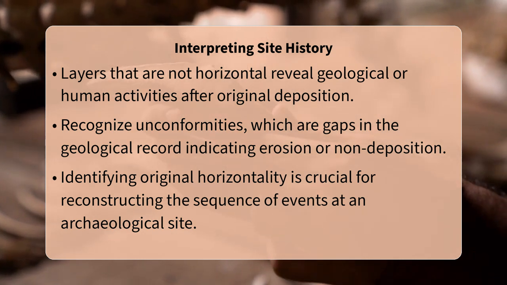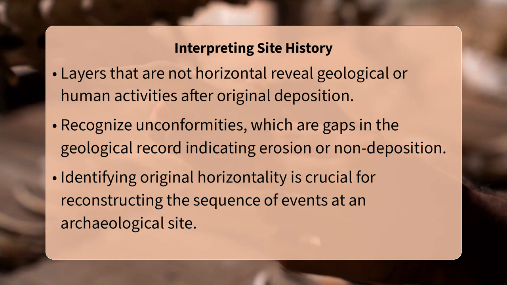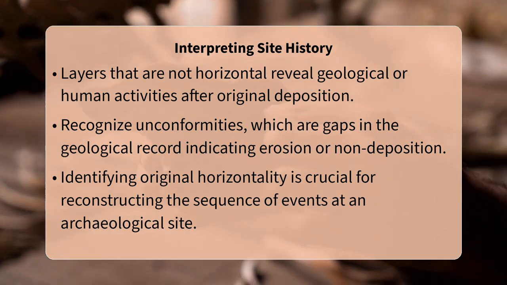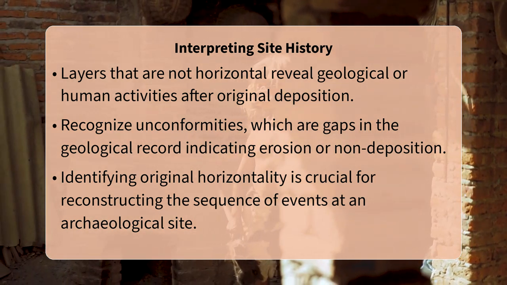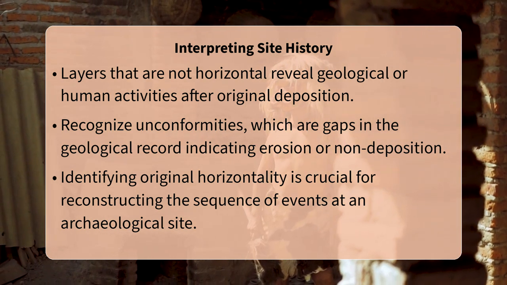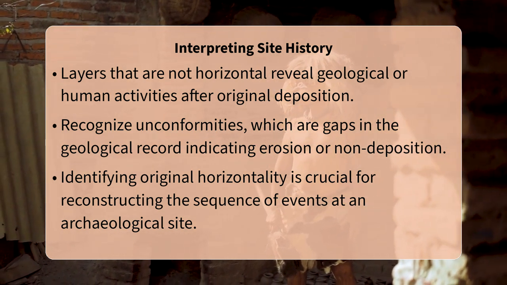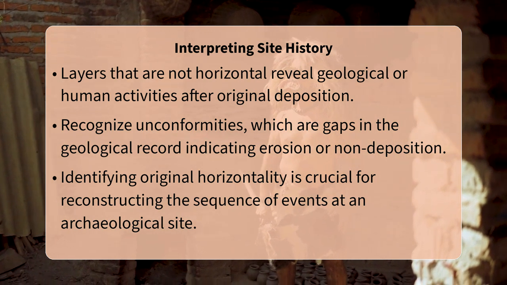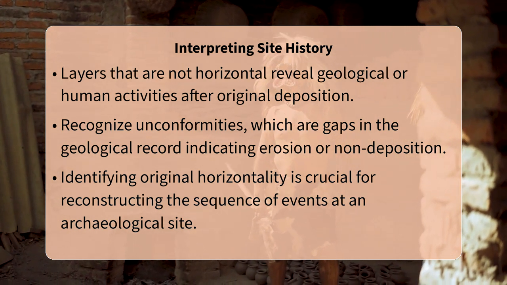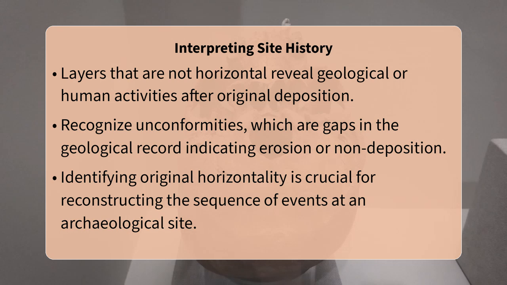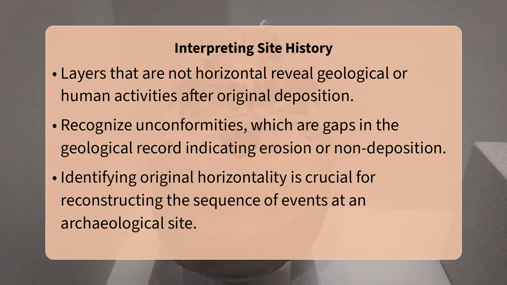By carefully observing and documenting the horizontal nature of archaeological layers, you are essentially reading the undisturbed chapters of a site's history. Recognizing when these layers are no longer horizontal allows you to identify specific events or processes that occurred, helping you accurately reconstruct the timeline and human activities at your excavation.